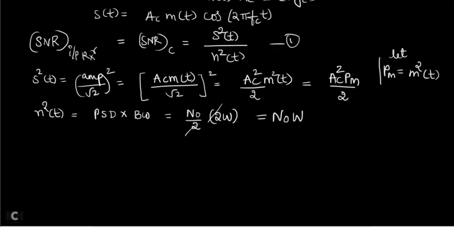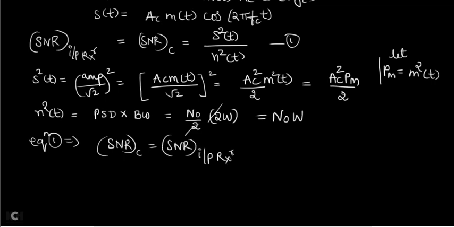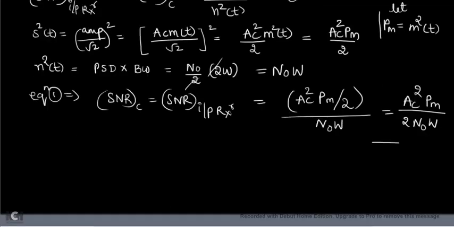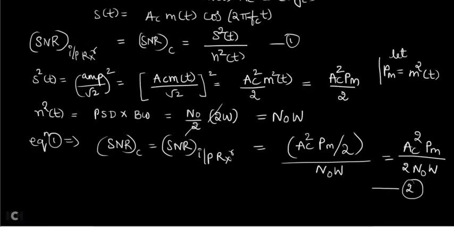So now let us substitute both the things in equation 1. SNR of the channel, or you can also call it the SNR at the input of the receiver side, is given by substituting S square of t, Ac square Pm divided by 2, whole divided by N0 into W. That you can write as Ac square Pm divided by 2 N0 W. Now call this equation number 2, SNR C.